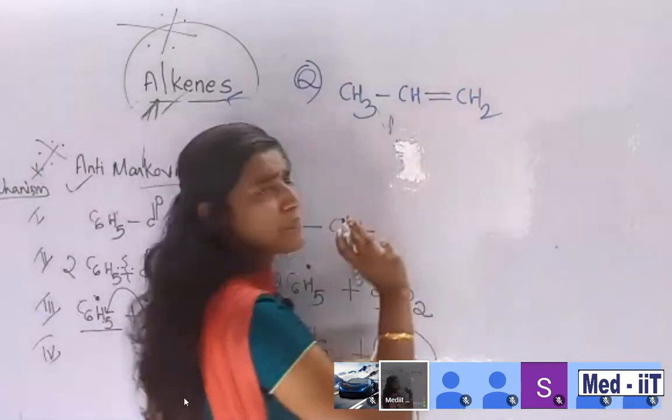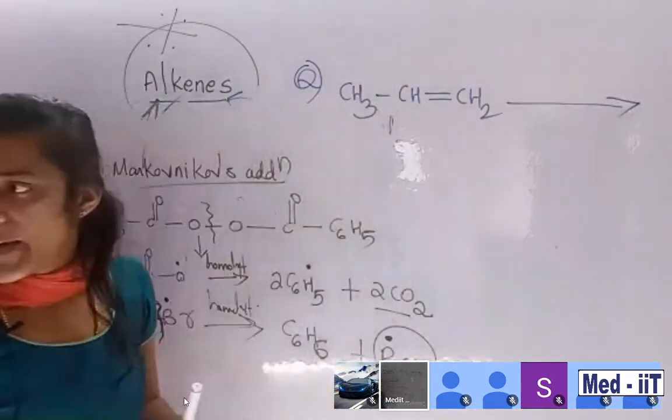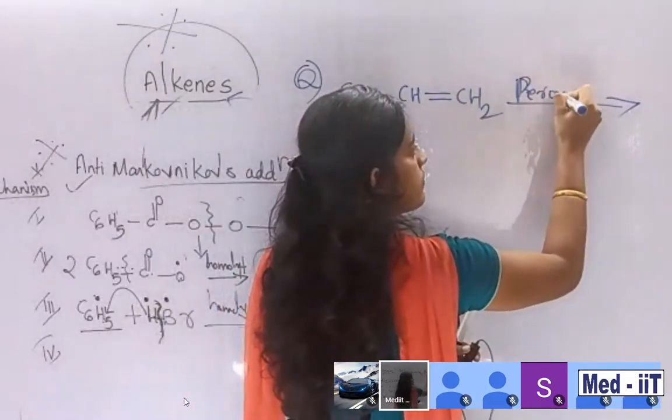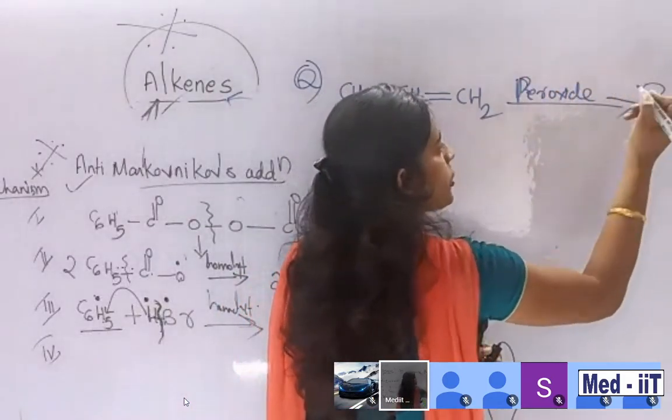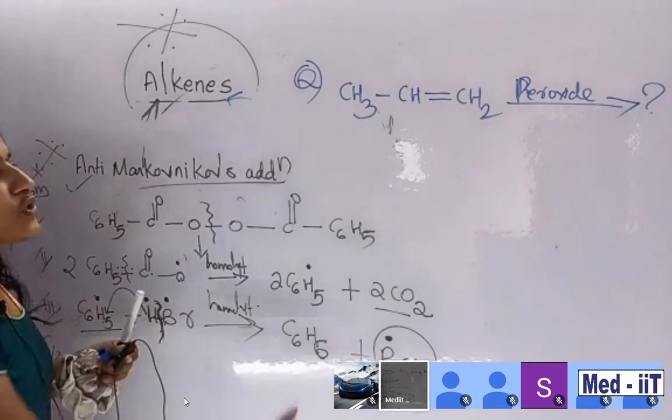This much only is the question, and then they are specifying peroxide. What about the product? This is your question. Then how do you want to approach this reaction? You want to memorize it, you want to do it very fast, with no need for any time. So this much is the setup.